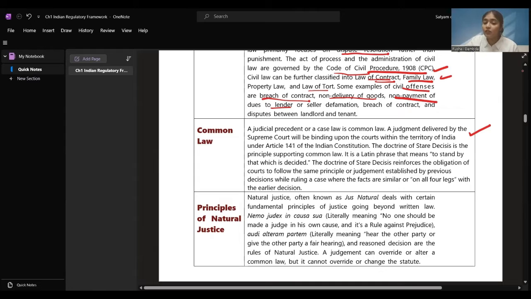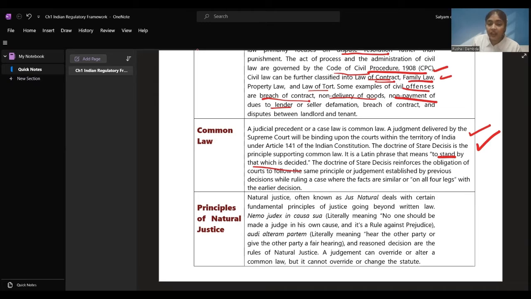Under Article 141 of the Indian Constitution, the doctrine of stare decisis is the principle supporting common law. The doctrine of stare decisis supports the principle of common law that if a judgment has been given, all people have to stand by it. It is a Latin phrase. Stare decisis means to stand by that which is decided.